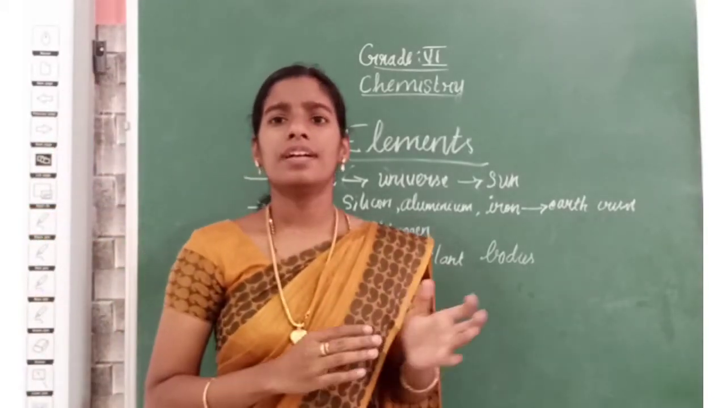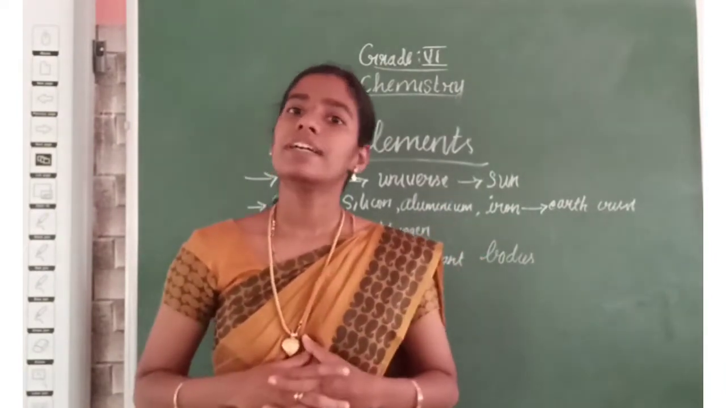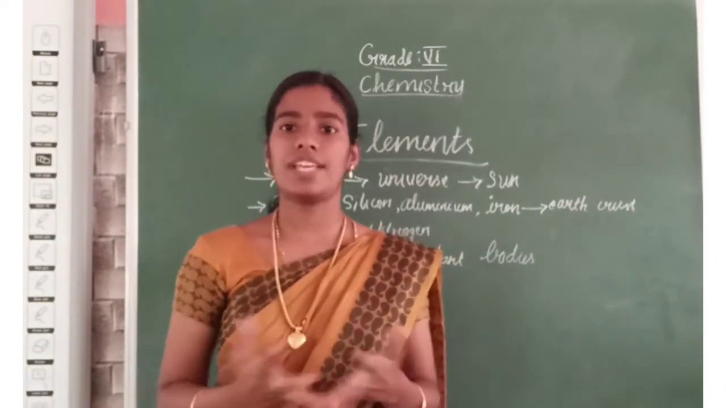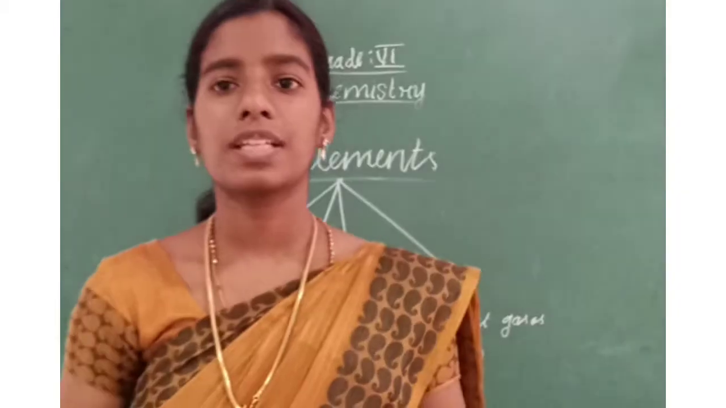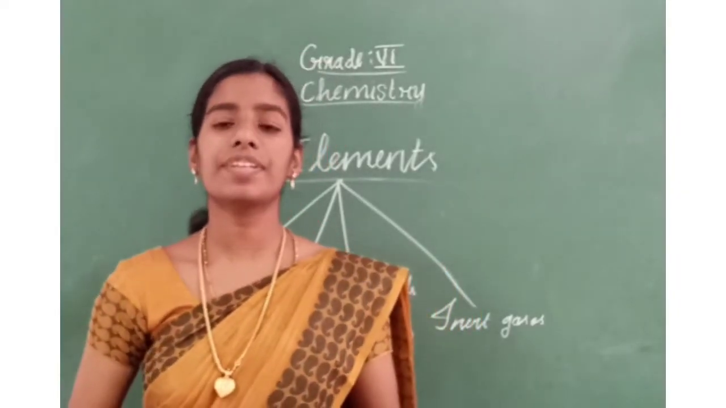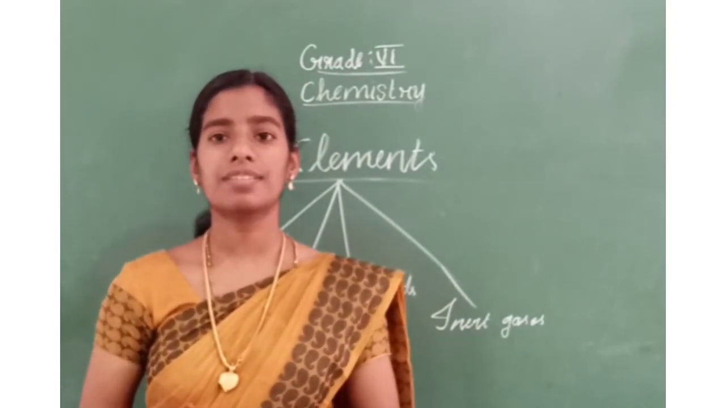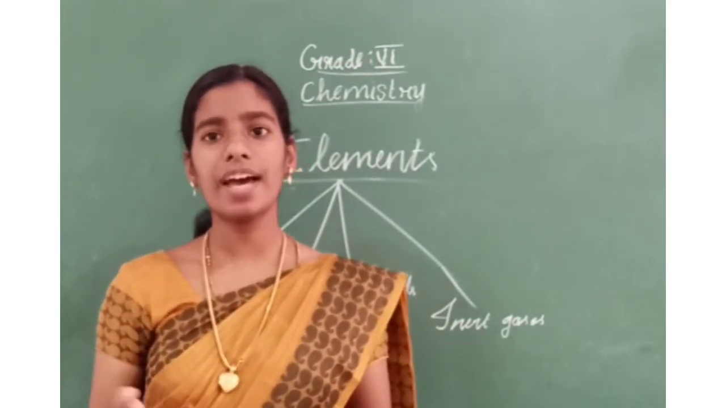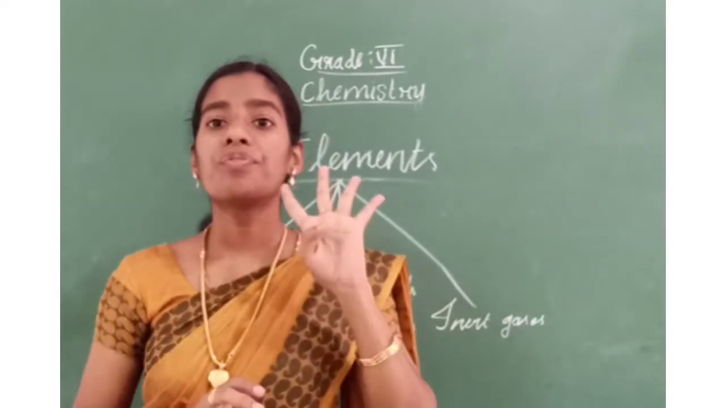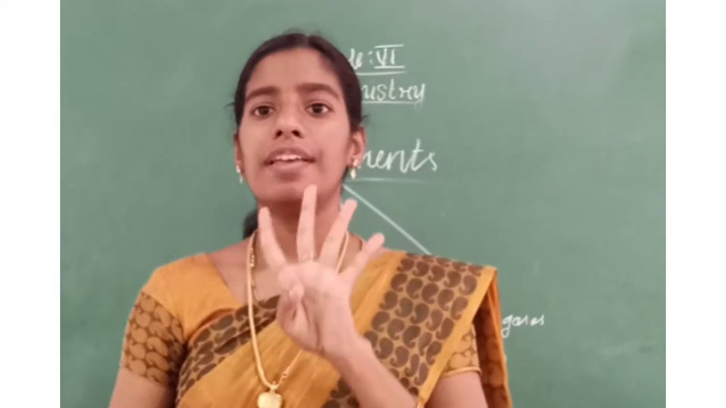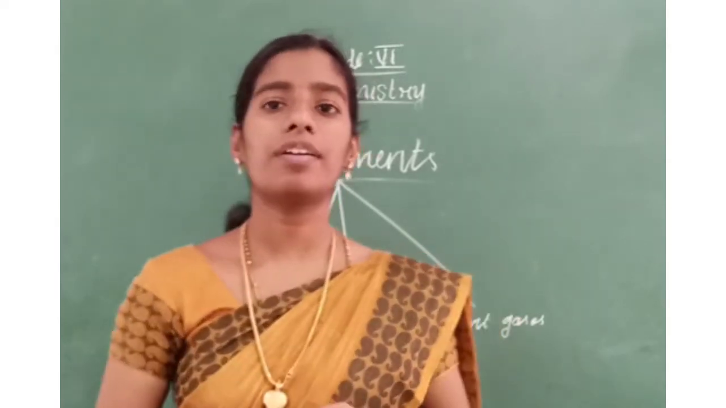So, we have learned the abundantly present elements in nature. Did you get it clear? Shall we move on to the next one? Next is classification of elements. What is classification? We will learn about the types of elements. There are 4 types of elements. What are the 4 types of elements? Come on, read.